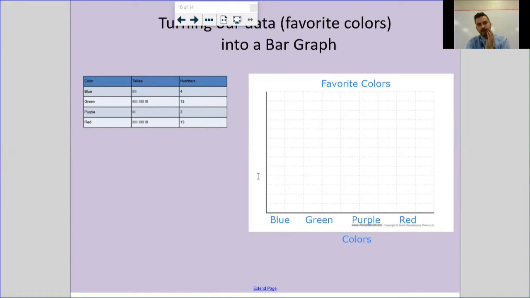All right, over here on the side, now your scale is always going to depend on how much data you have. I mean, if you're measuring something, if I'm asking 40 people.